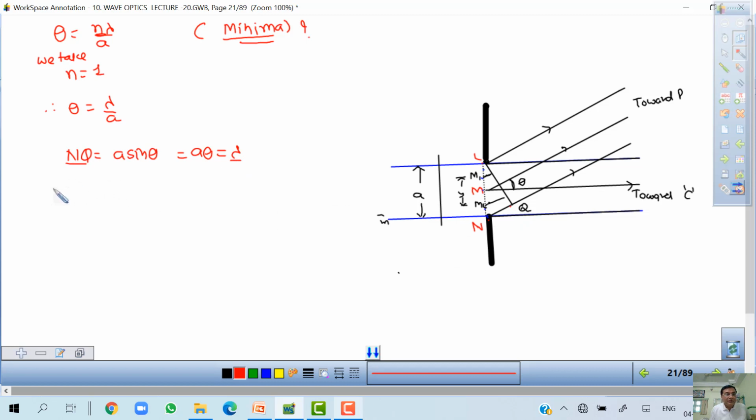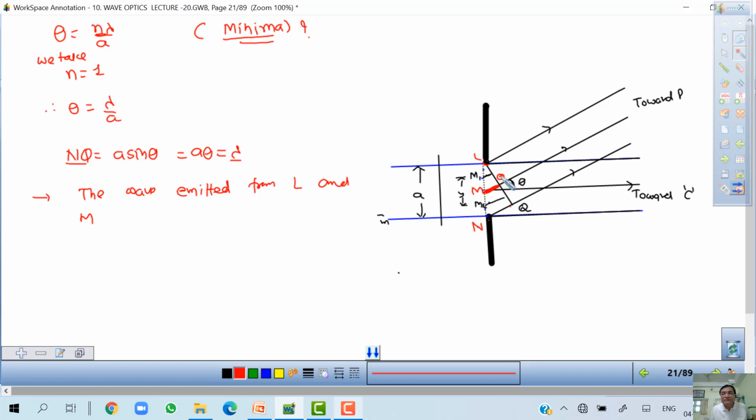So what is happening? The wave emitted from L and M. From L it has come out and from M also it has come out. So this wave has to travel more distance, this much.